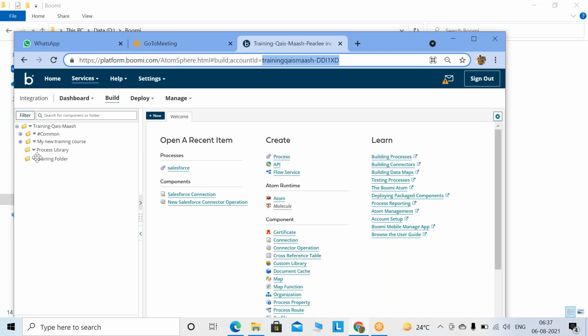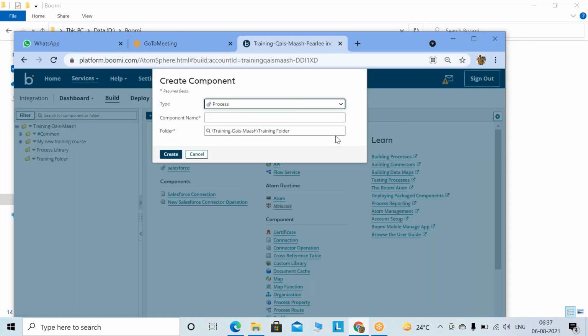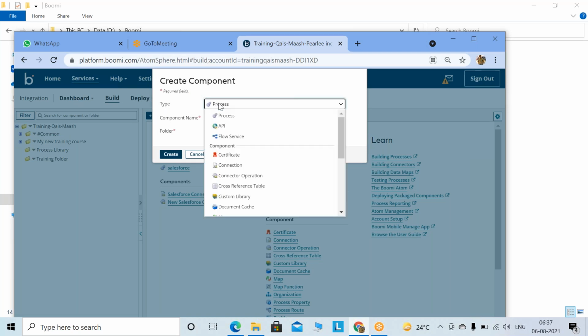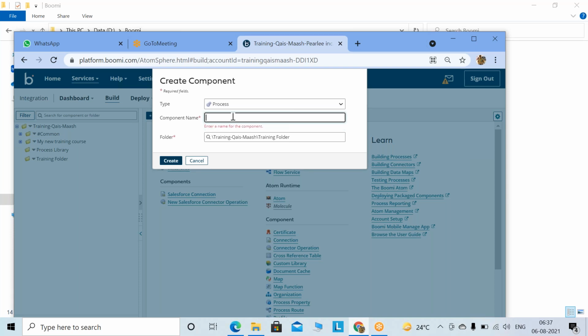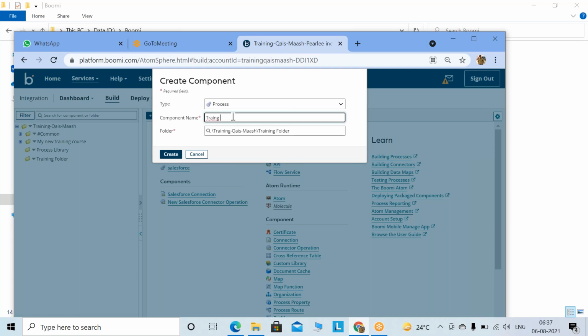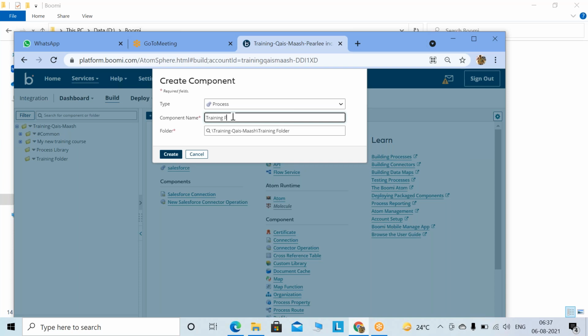Now, as soon as we have created the folder, we are going to create a process in integrations. How are we going to create the process? You click on this triangular icon, new component, and this box will appear. You see the type, a lot of things are there, but as of now it should be process only. You give some process name. You have to follow the naming convention as per the client, because every client has its own naming conventions. As of now we'll give the name of the process as training process.